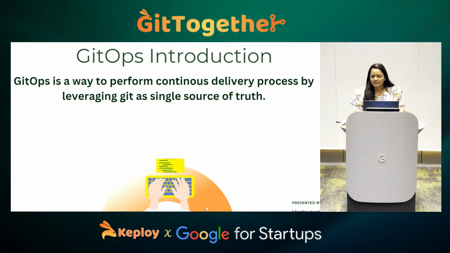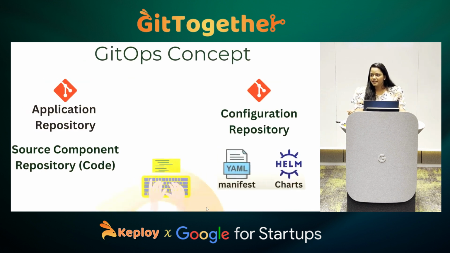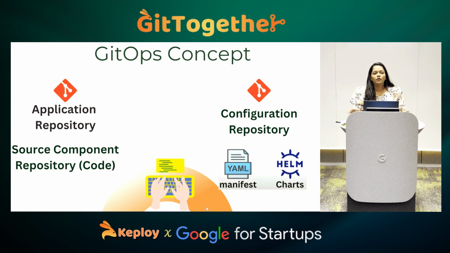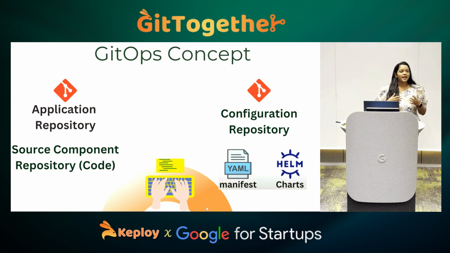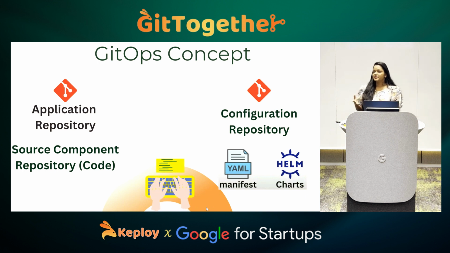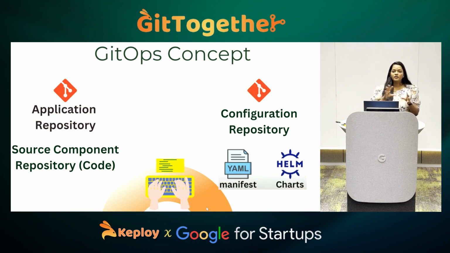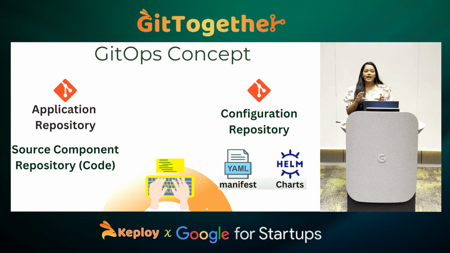GitOps is telling us that as you store your application code in the repository, we should also make sure that your configuration files, such as your Helm charts and your Kubernetes files, like ingress files, service files, and the pod.yaml file, are also stored in your code repository. And they should act as a single source of truth. That is what the GitOps concept works upon.